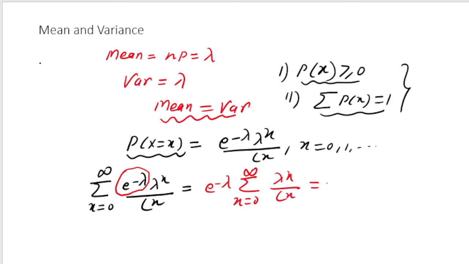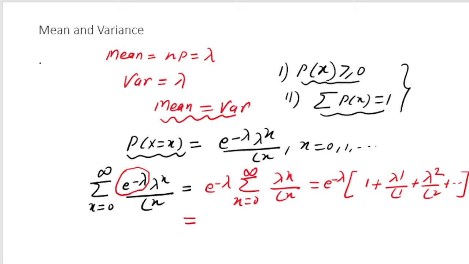So what can we write? We can write e to the power minus lambda, and if we take x equal to 0, I will get lambda to the power 0, that is 1, by factorial 0, so I will get 1, right? If I take x equal to 1, I will get lambda to the power 1 by factorial 1. If I take x equal to 2, I will get lambda to the power 2 by factorial 2, and so on.